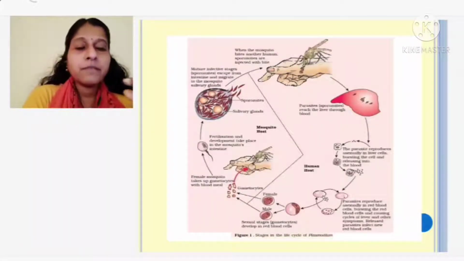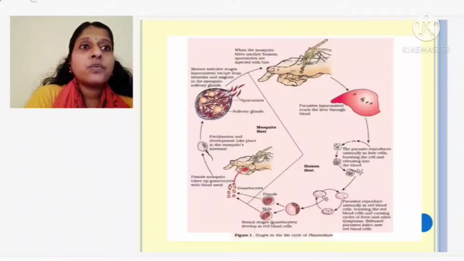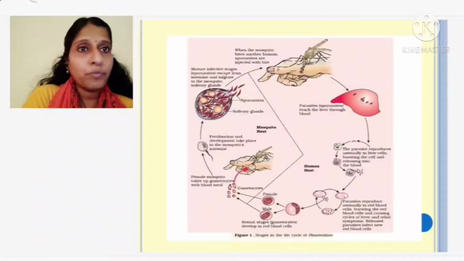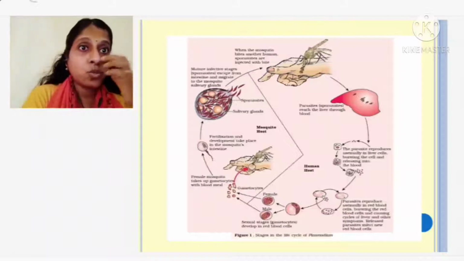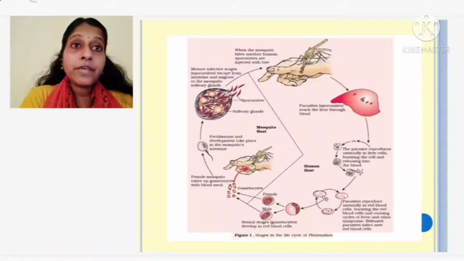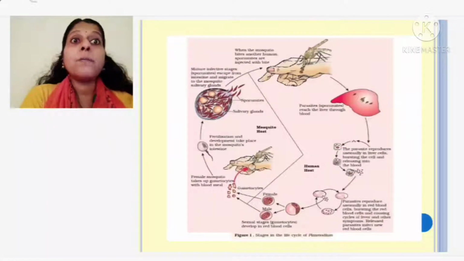When it comes to the liver, they start reproducing there. How are they reproducing? Asexually, which means mitotic division. It's not meiosis. Sporozoite is in the 2n condition, diploid. They divide in the liver cells, and after multiplying much, they burst from the cells and are released again into the bloodstream.